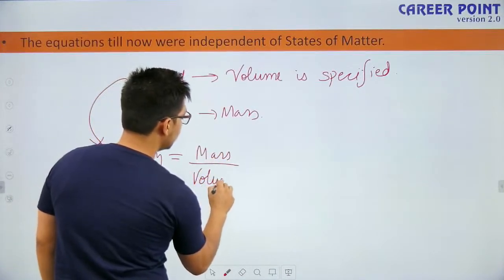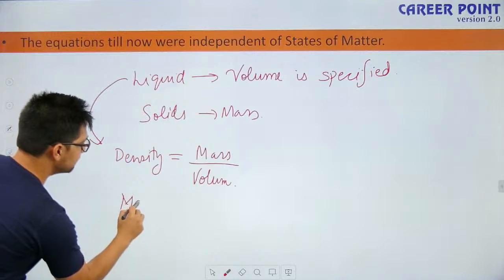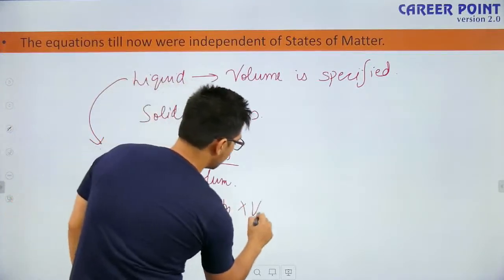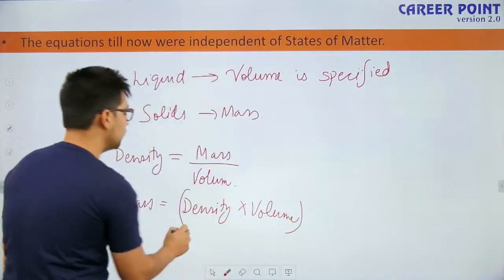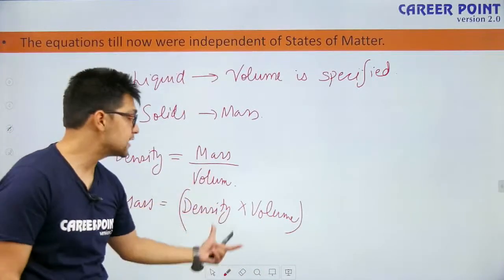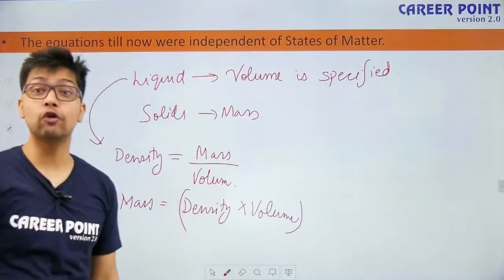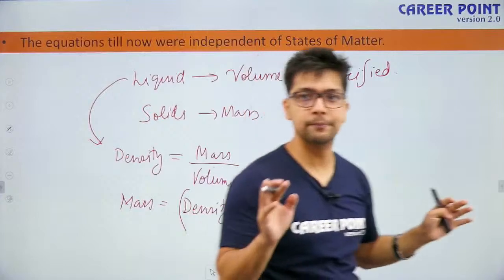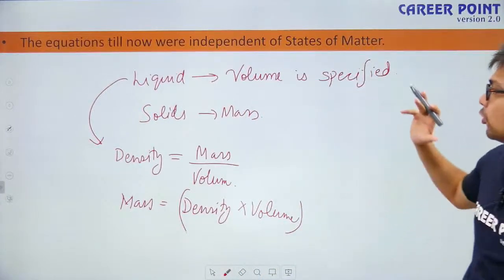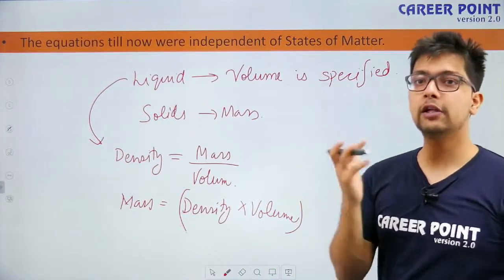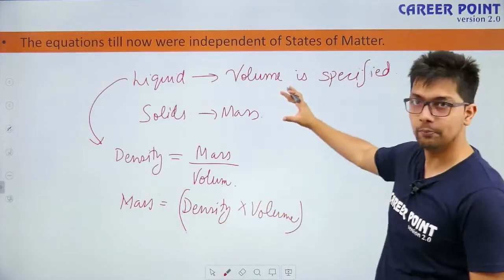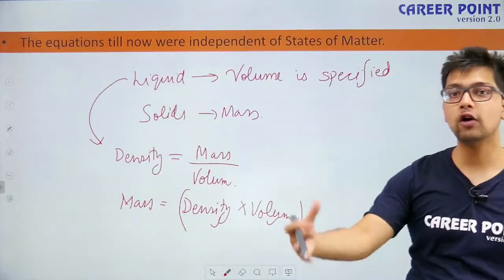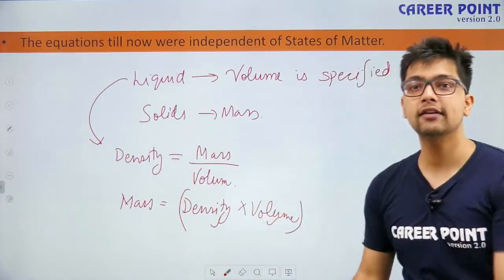So from here, mass will simply be equal to density times volume. In the case of liquids, both the density and the volume will be given. Is this clear? Okay. So for liquids, what will be the roadmap? Volume and density are both given, so once these are given, you will find the mass, and from there you will find the number of moles using the molar mass.